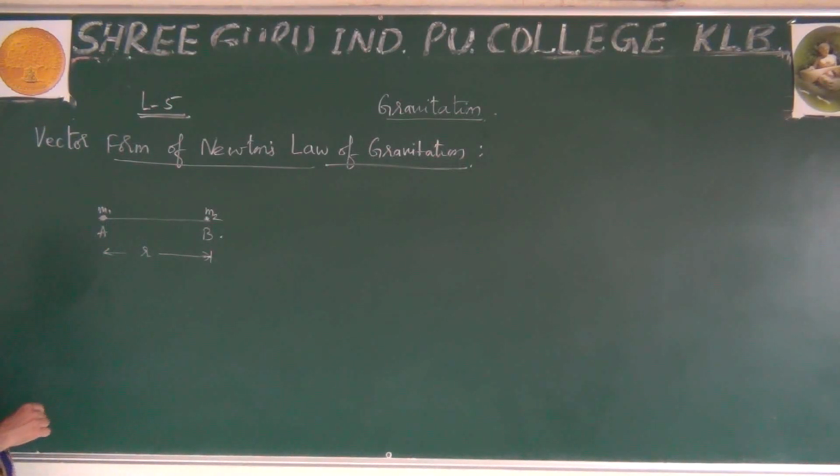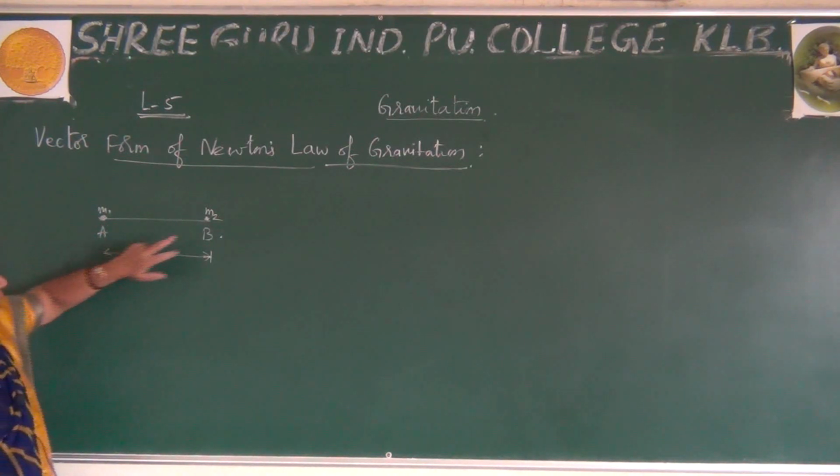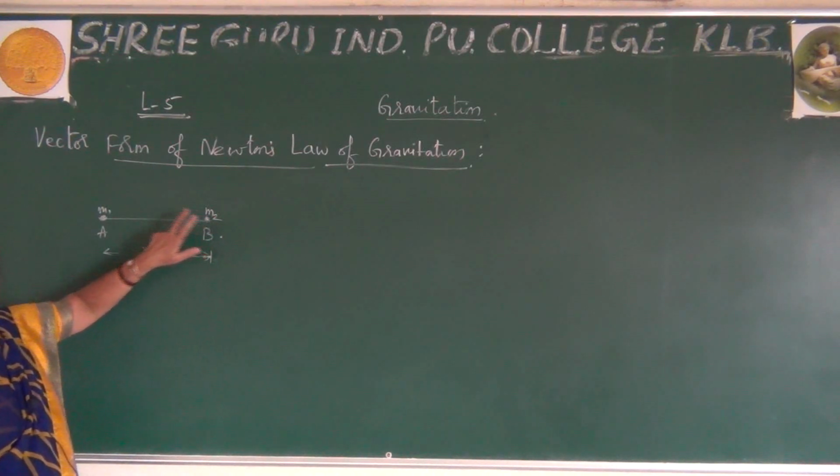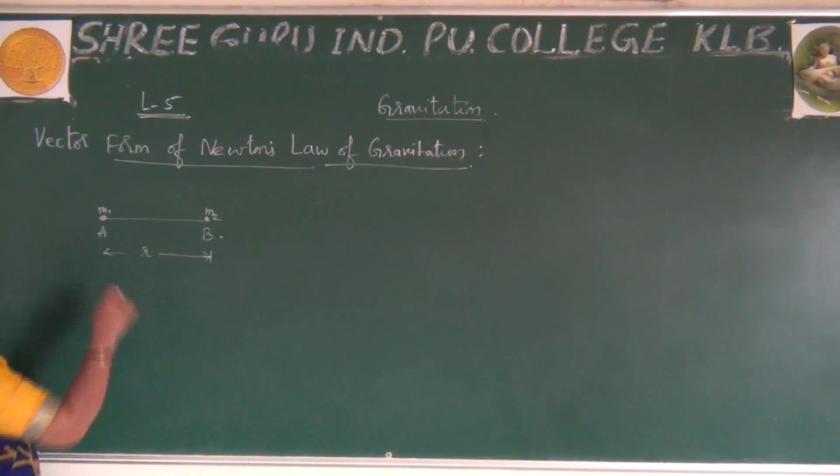Now let me write the force. The force on the first particle, mass m1, is attracting towards the second particle. So the force exerted by the second particle on the first particle. I just write on and by. So force on first particle by second particle. Here if I write force on second particle by first particle, I just draw this figure.